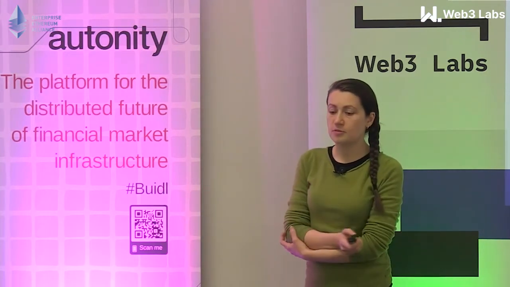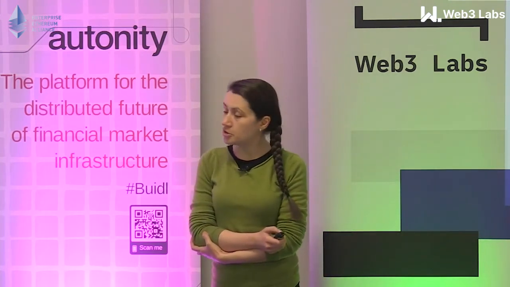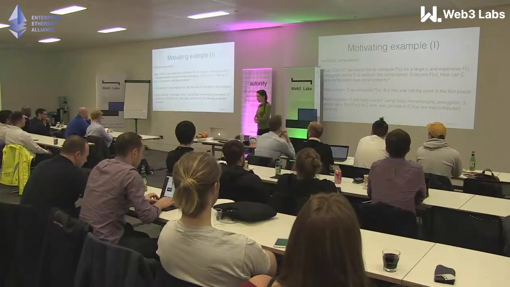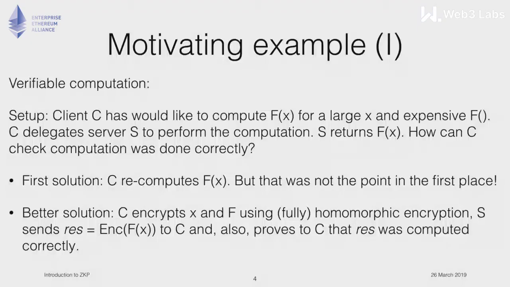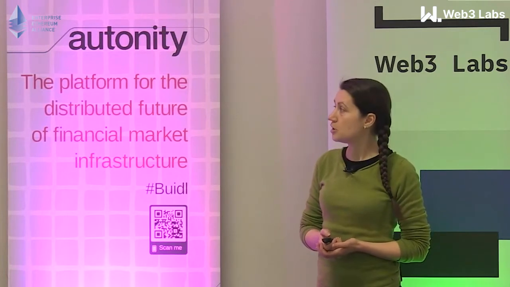So to begin with, two motivating examples. First, we have verifiable computation, where as a setup, a client C would like to compute a function f for a large value x, and where f is also considered expensive. So let's say this client, for example, is using a mobile phone, so he would like to delegate a server to perform the computation for him. So what happens is that the server performs this computation, returns f of x, but now how can C check that computation was done correctly?